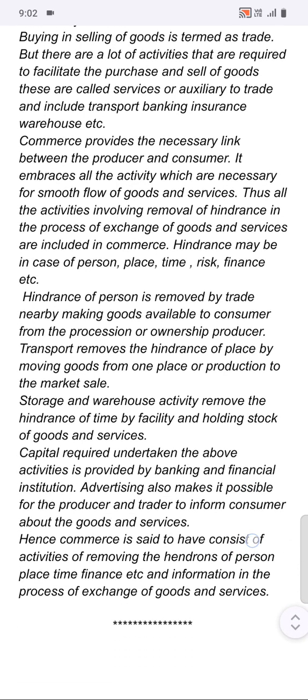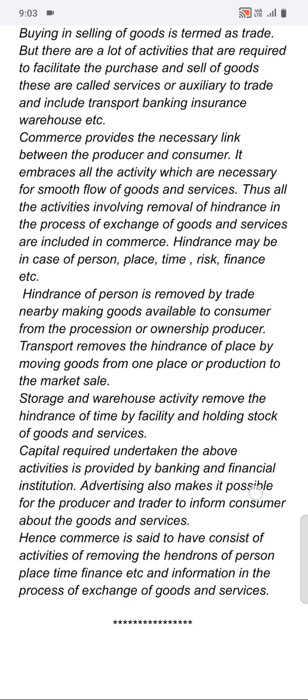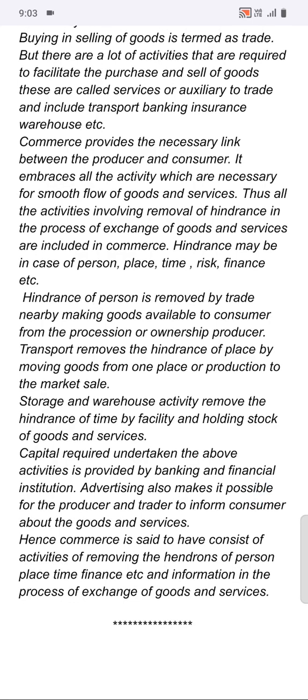Number 4 is capital requirement for the above activities, which is met by banking and financial institutions. Advertising also makes it possible for the producer and trader to inform consumers about the goods and services.